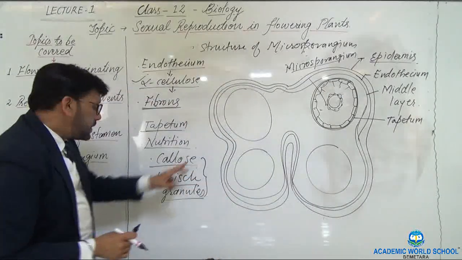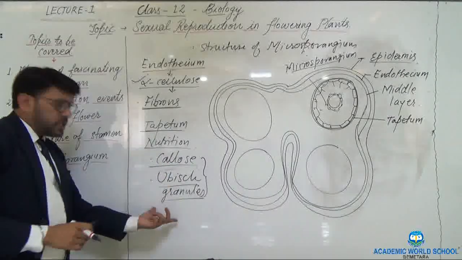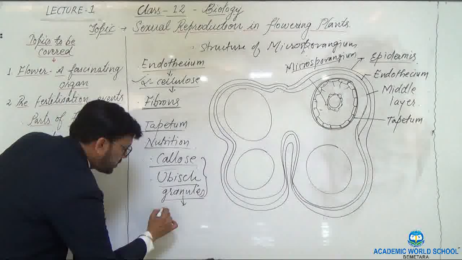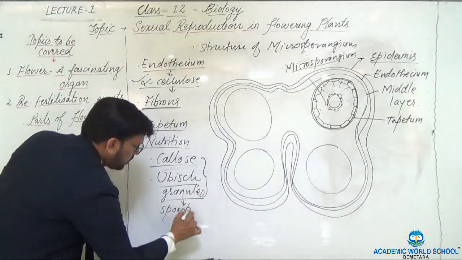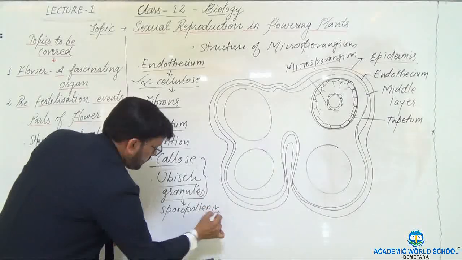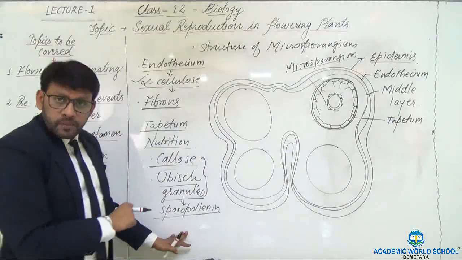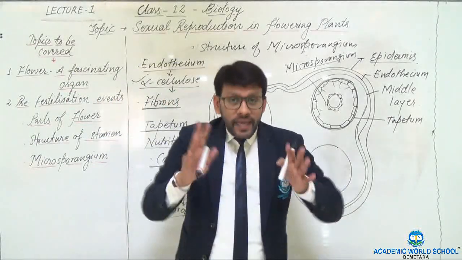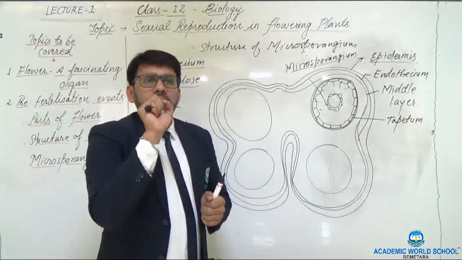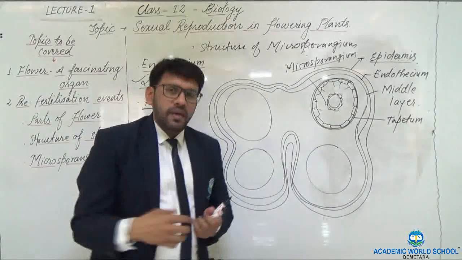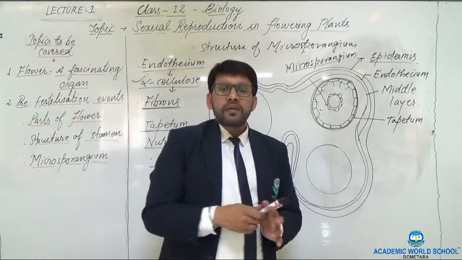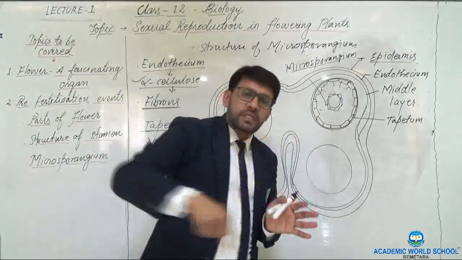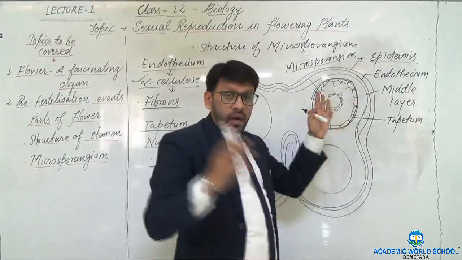These two are responsible for the formation of sporopollenin. It is basically the strongest natural chemical which can withstand many alkalis and acids, and because of this it makes the outer surface of these microspore hard.